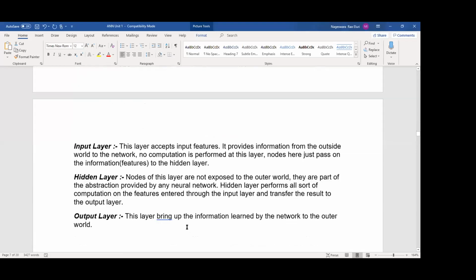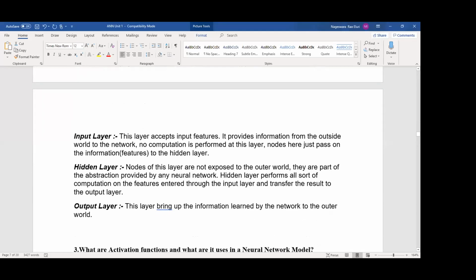Here you have to explain what the input layer is. This layer accepts input values or input features. It provides information from the outside world. Hidden layer: if there are more layers in the hidden part, we are using more computations.